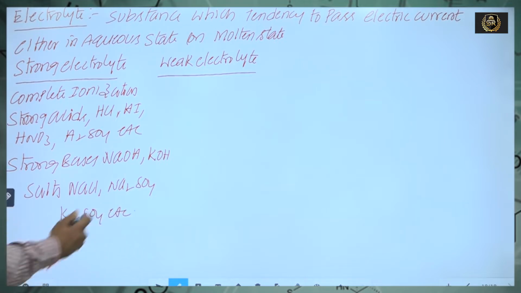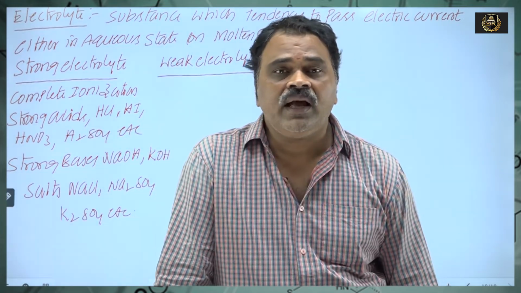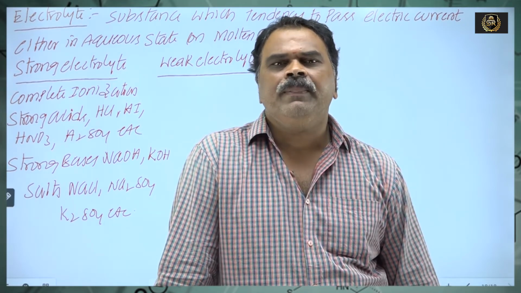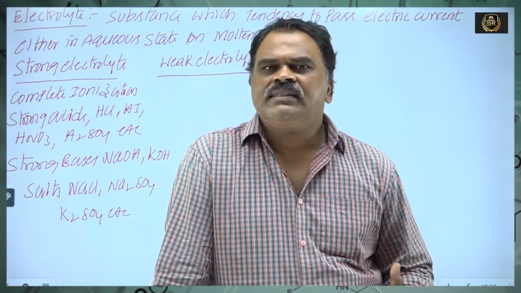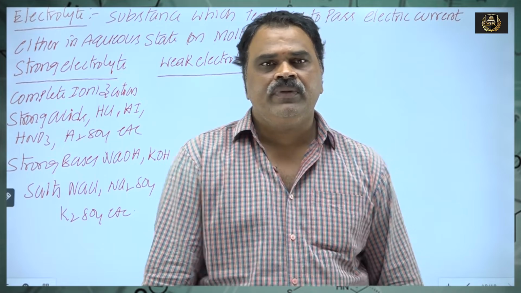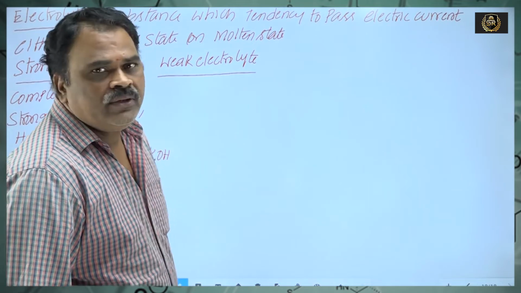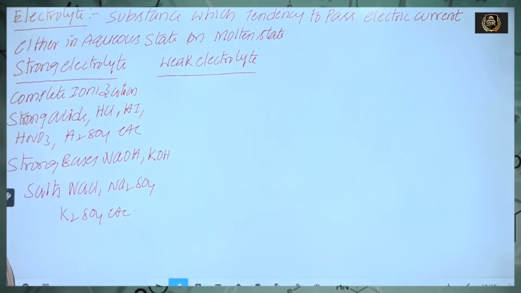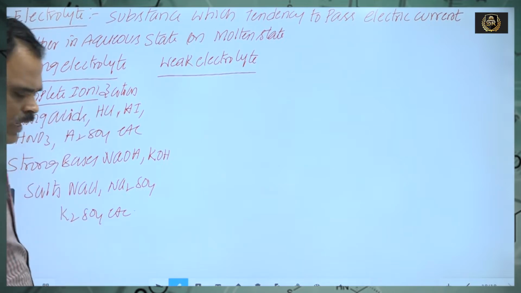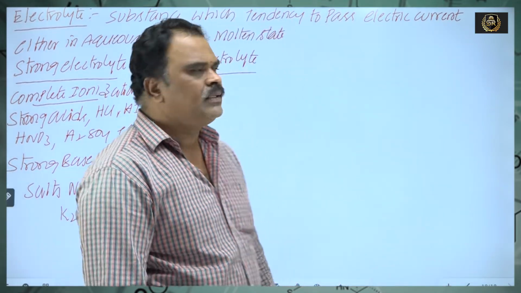Graphite and all the metals act as electronic or metallic conductors. Due to crystal defects, copper sulfide, cadmium sulfide, metals and graphite are good conductors. They are good metallic or electronic conductors. That is the main difference between metallic conductors and electrolytes. So a strong electrolyte is the substance which undergoes complete ionization and has a greater tendency to pass electric current through itself.